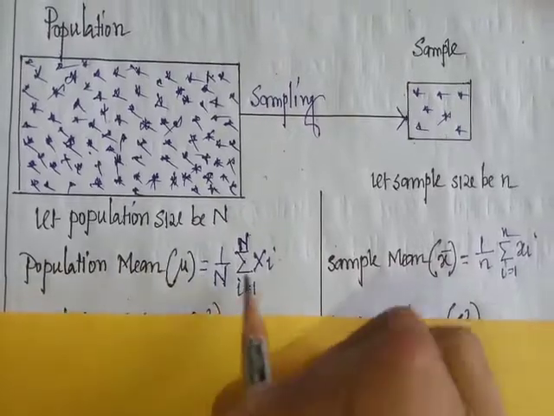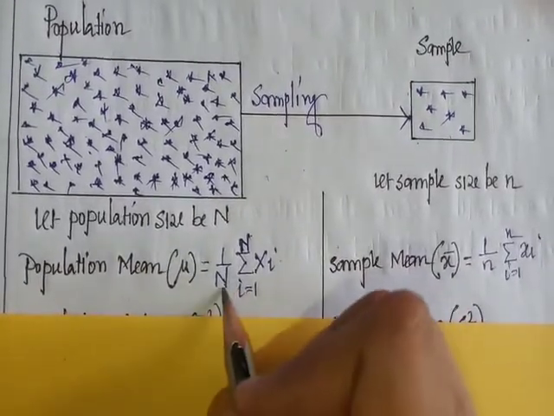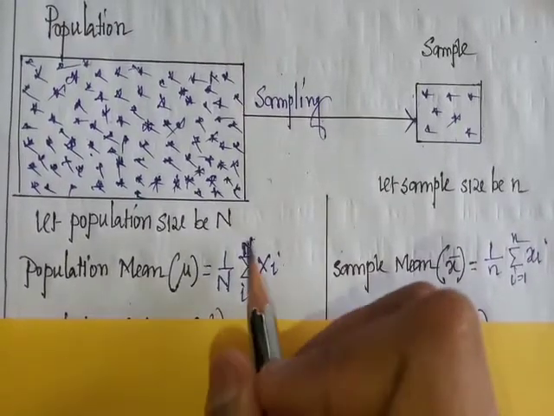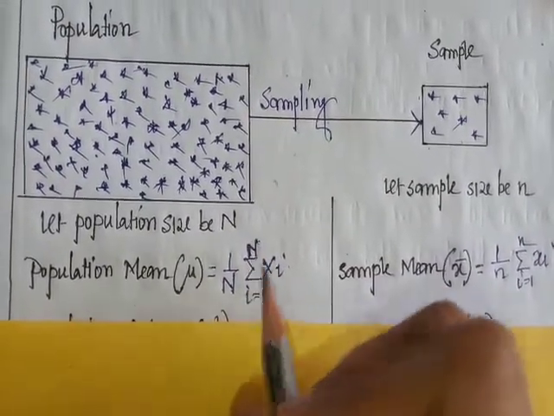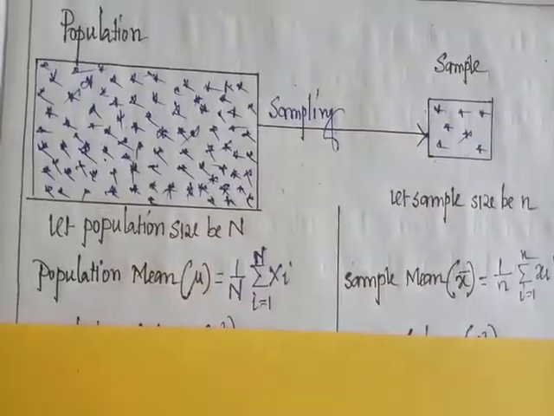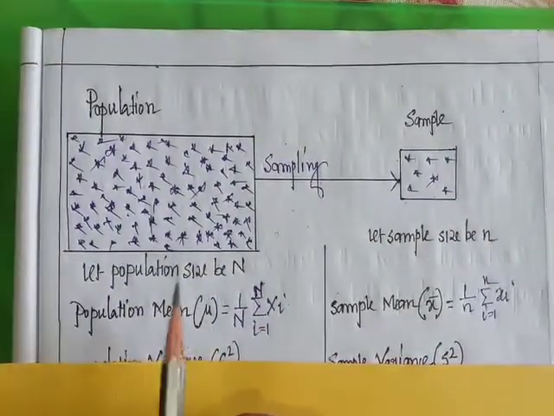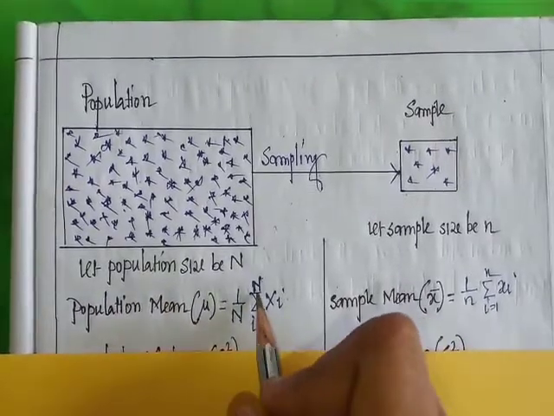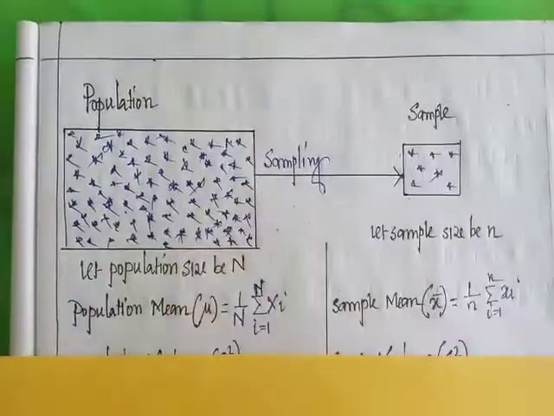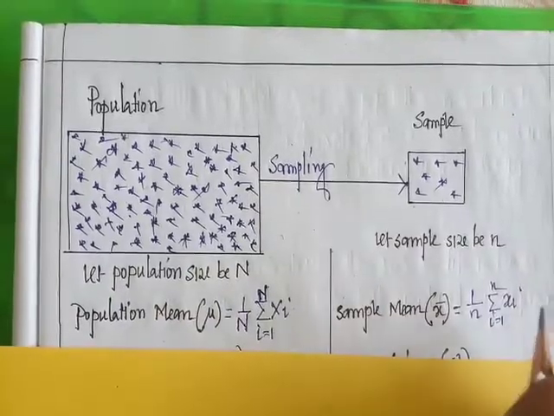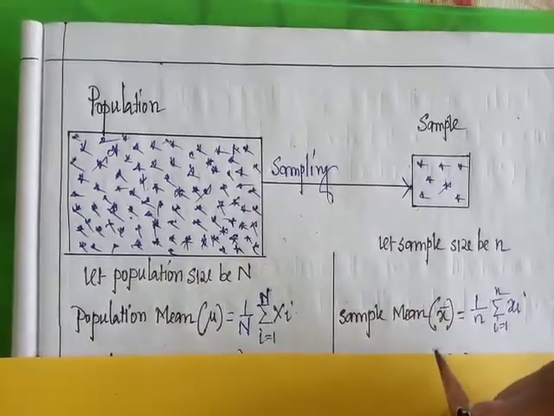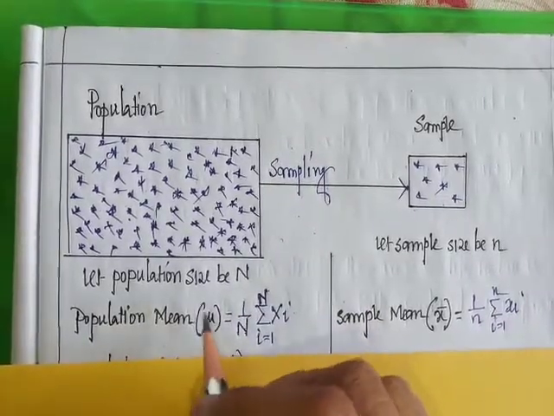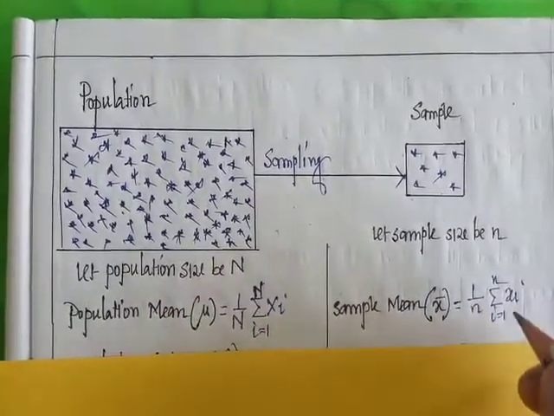Please remember this formula: 1 by capital N, since capital N is the size of the population, summation over i equal to 1 to capital N, capital Xi. So population mean is 1 by capital N summation of Xi. And the sample mean is denoted by small x bar. Mu is the population mean and small x bar is the sample mean.